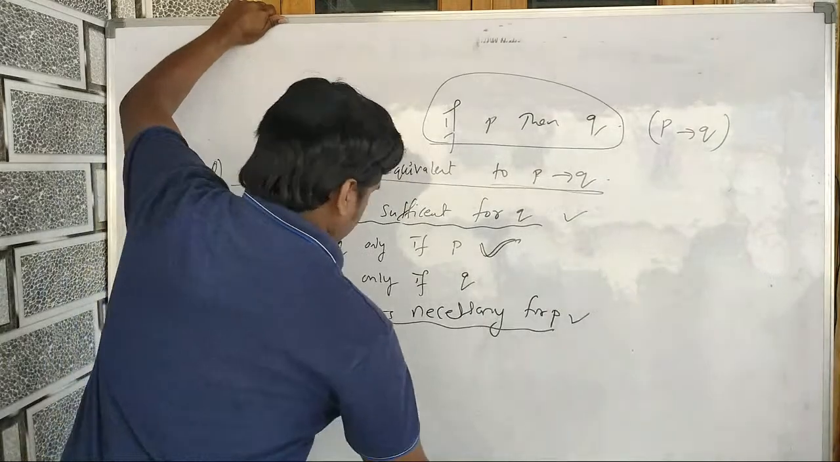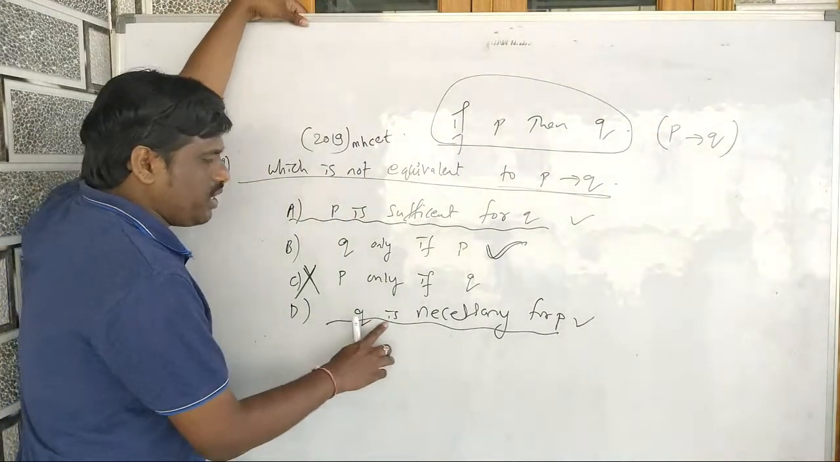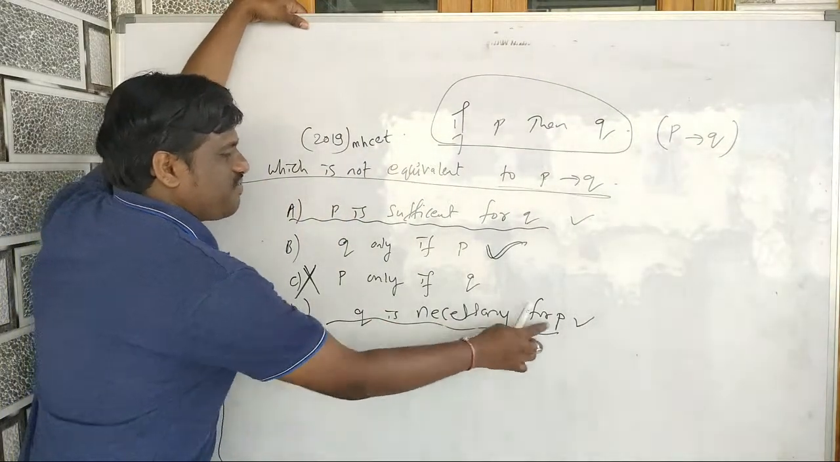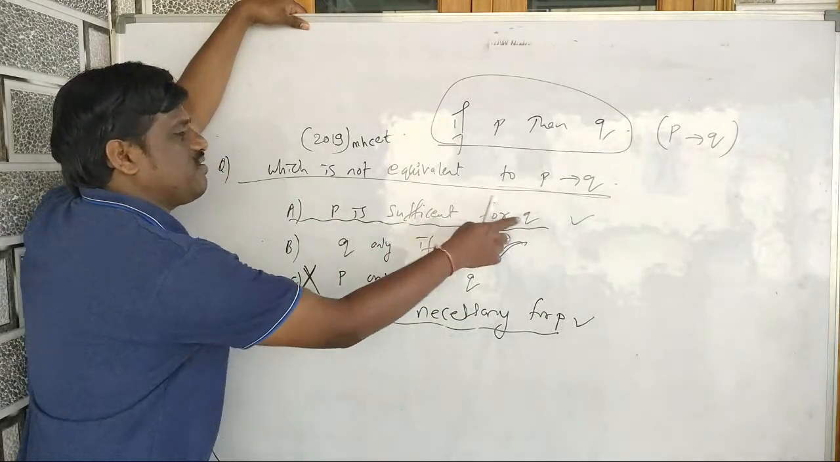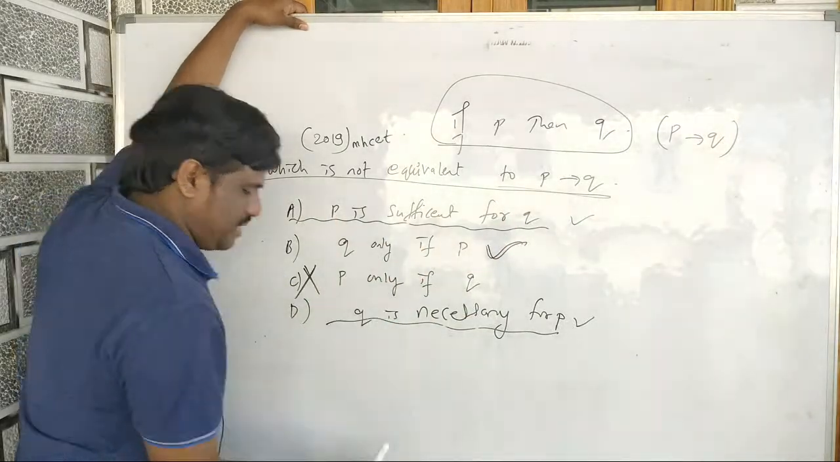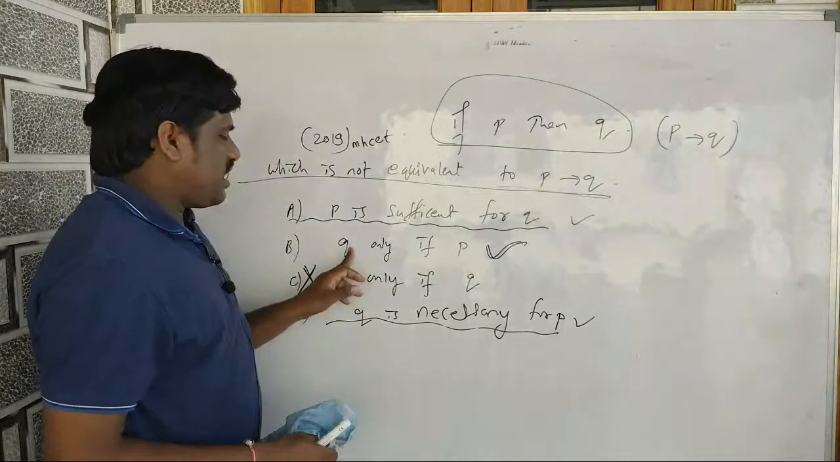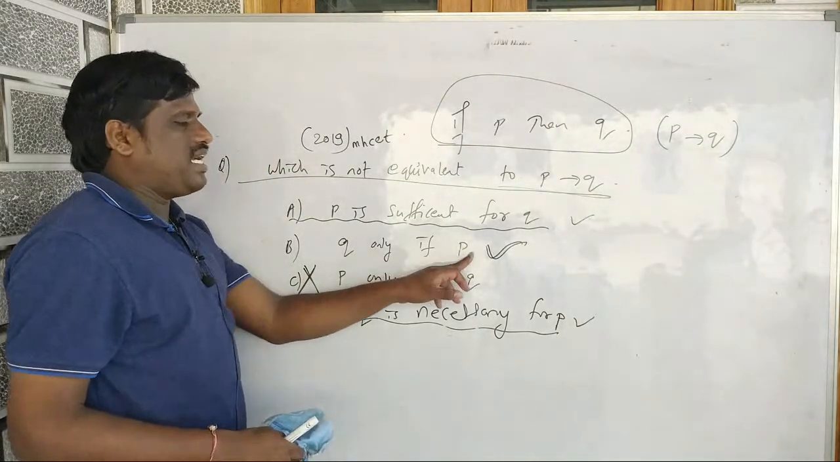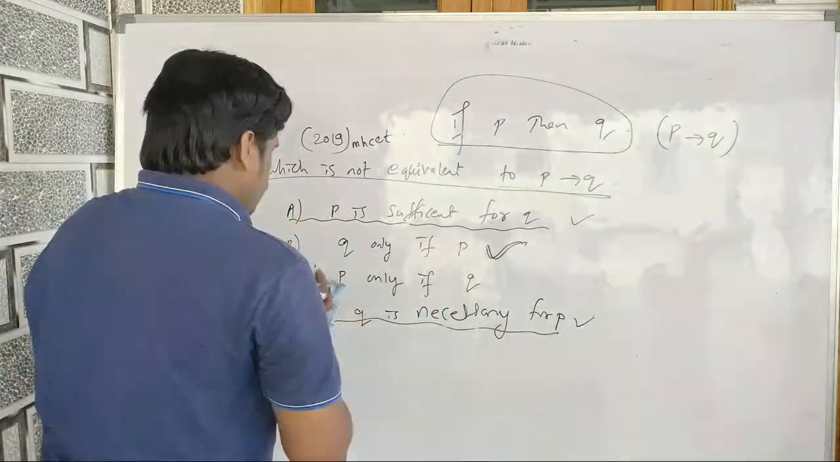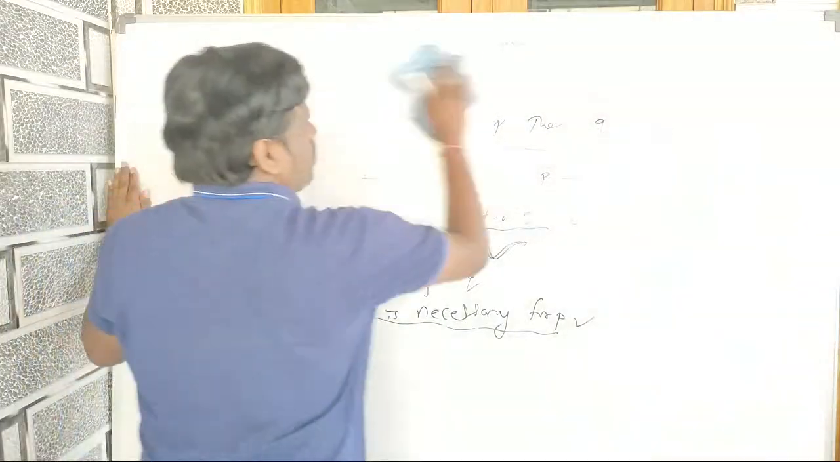My hard work. So that's why I can say Q is necessary for P. P is sufficient for Q. Q only if P. Okay, when will the result Q come? Only when I do hard work. That's what you need to remember.